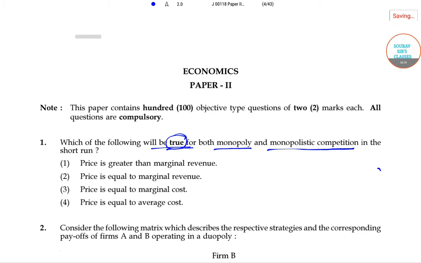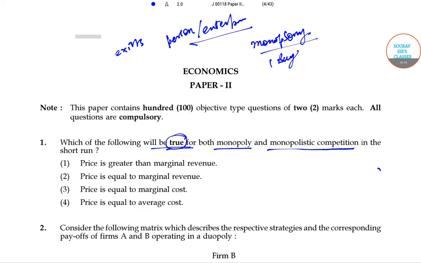A monopoly exists when a specific person or enterprise is the only supplier of a particular commodity. Let me say it again: a monopoly exists when a specific person or enterprise is the only supplier of a commodity. So there is no substitute. There is a parallel concept called monopsony also. Monopsony means one buyer, more than one seller. Example, government buys from a lot of parties.